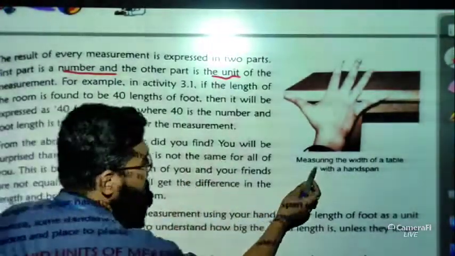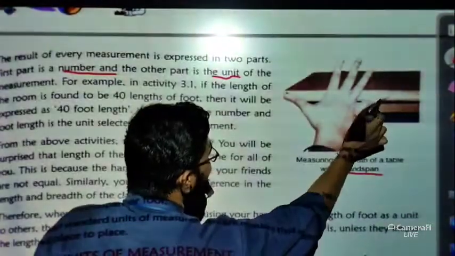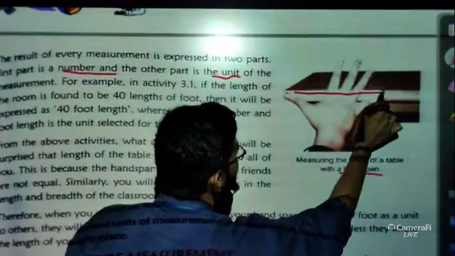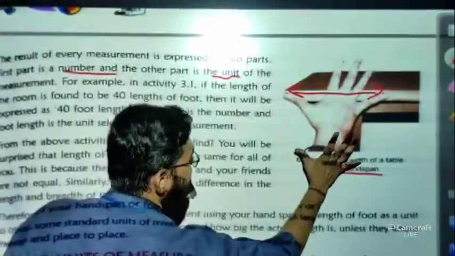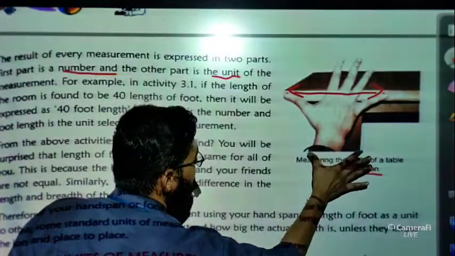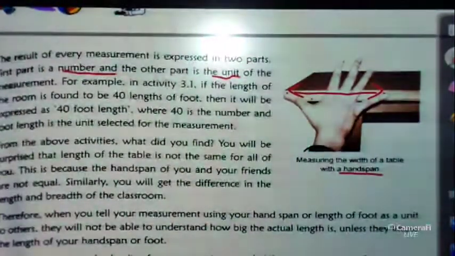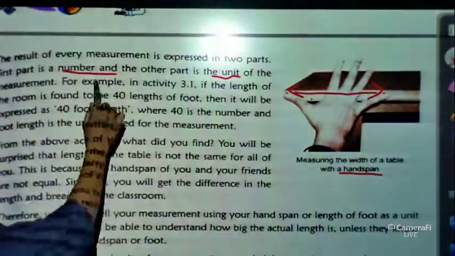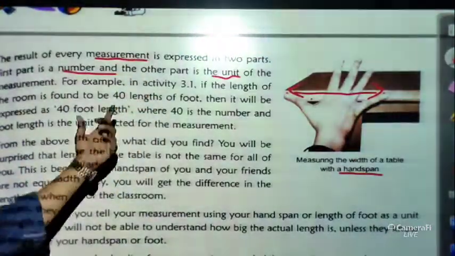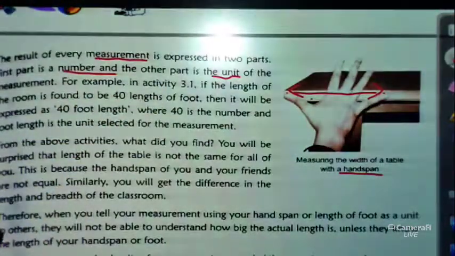You can see here measuring the width of a table with hand span, what I have discussed, that this is the hand span. You can see here this distance is the hand span. If you put your hand like this or like this, whatever, this is the hand span. I hope this is clear to you. Now we have discussed that in every measurement we need two parts. The first part is a number and the second part is a unit.